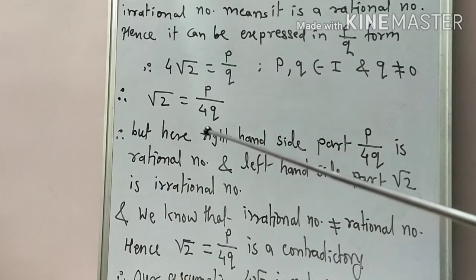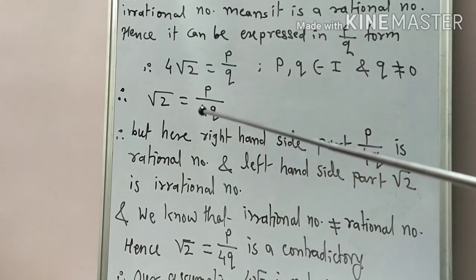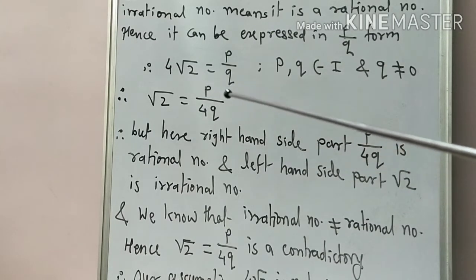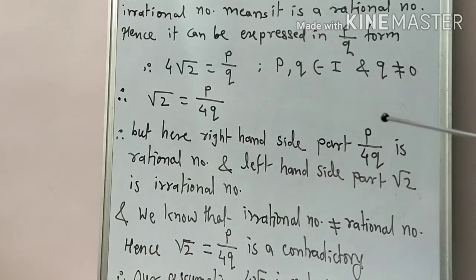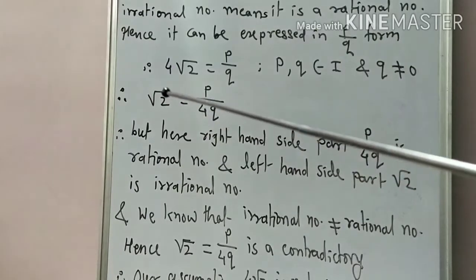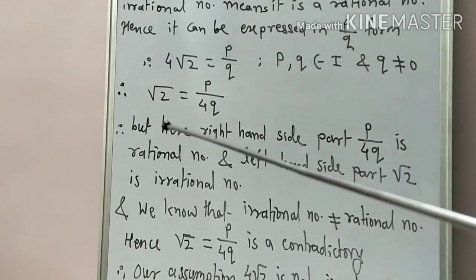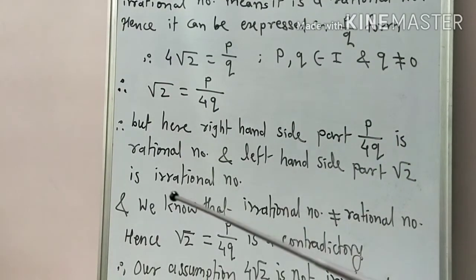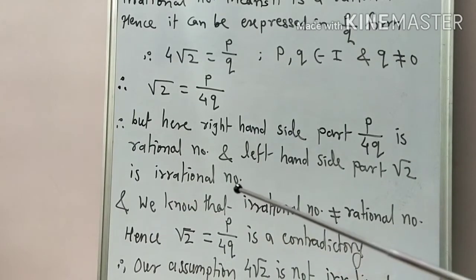Okay, getting this point? And if that right hand side part, that P upon 4Q is rational, but we exactly know that left side that remains root 2 is what? An irrational number.